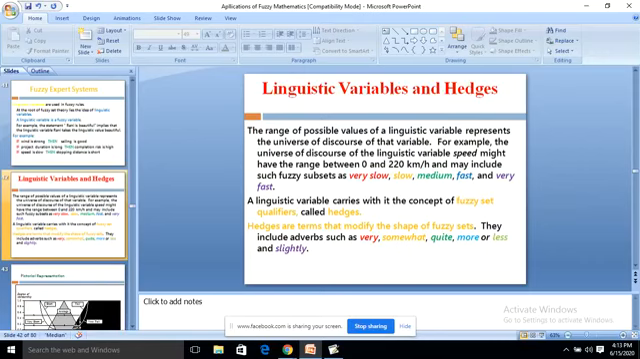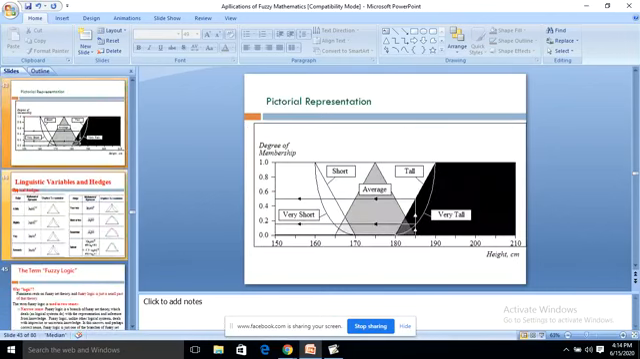A linguistic variable carries with it the concept of fuzzy set quantifiers called hedges. The hedges are the terms that modify the shapes of fuzzy sets. They include adverbs such as very, somewhat, quite, more or less and slightly. So these are the adverbs we are often using for the linguistic variables, defining the linguistic variables.